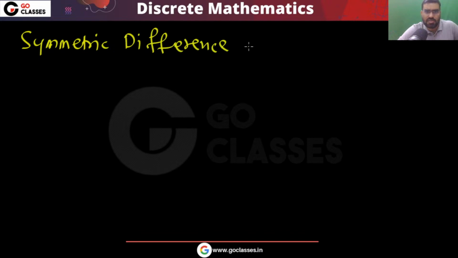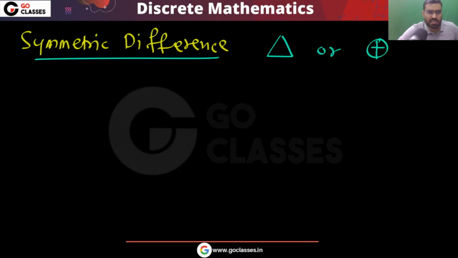This is interesting. Let's see this symmetric difference. Symmetric difference, that is like an exclusive OR. Let me tell you, the symbol, you can use this symbol, or this symbol, or this symbol, exclusive OR. So this is very similar to the exclusive OR.